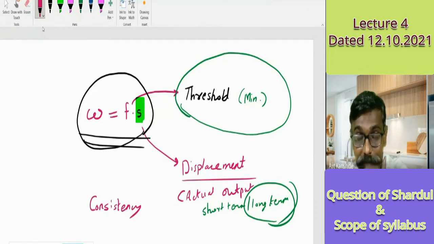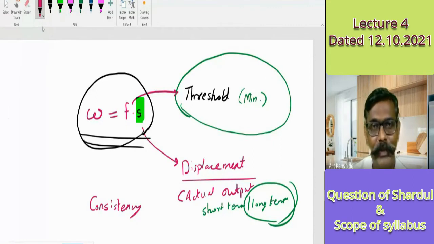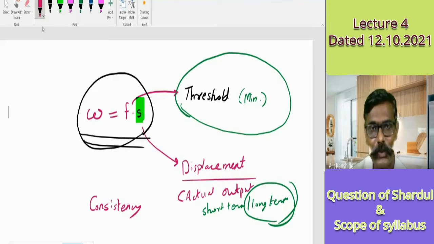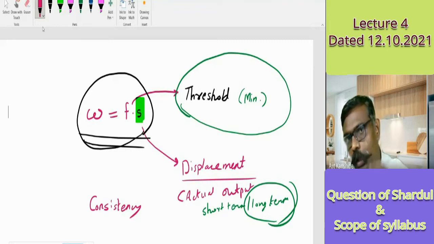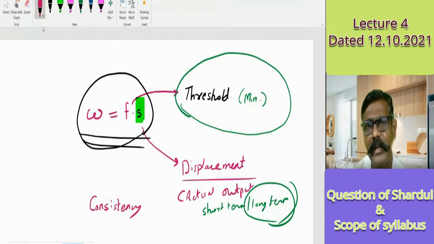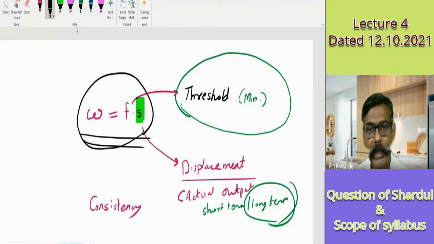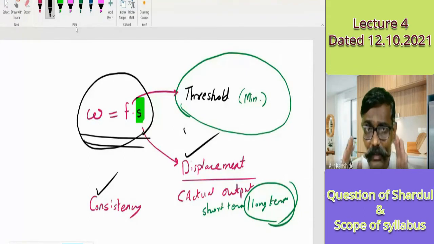I want assignment completion for that purpose, and I am giving you a fair chance. If you have any doubt or question, you are free to ask. I am here to answer your questions. So before beginning our actual syllabus, I felt it is better to share these basic fundamentals of learning with you. Students, whatever I discussed about displacement and consistency, is it clear?